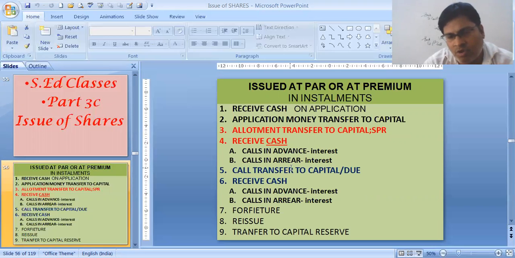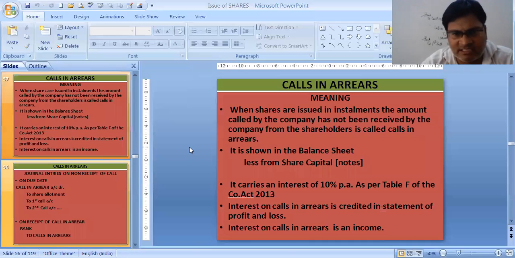Similarly, for first call, we make the due or transfer entry to the capital. Then if mentioned in the sum that there is some advance or arrear at the time of first call, then we will pass this entry. If mentioned in the first call, it is happening then only. Or we can have an adjustment entry over here, adjustment of calls in advance and arrear, which we will be learning. So two entries for calls in advance and calls in arrear, along with two entries for first call, two entries for allotment, and two entries for application. This was the recap.